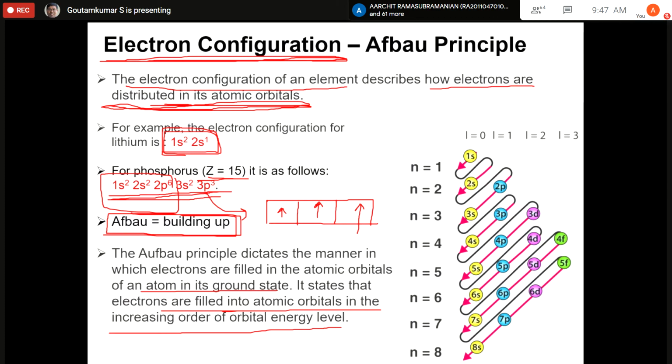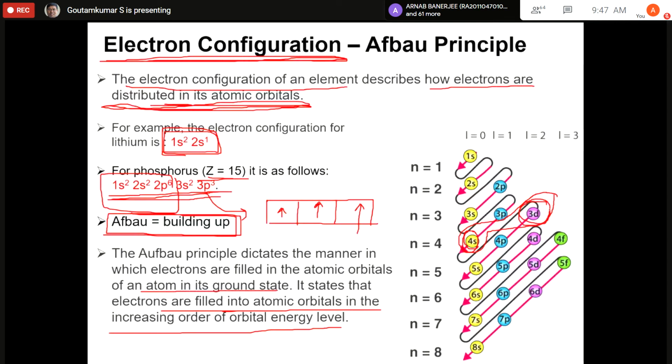So 2s energy is more than 1s. So first 1s will be filled in, then 2s. After 2s, it will be 2p. After 3s, it will be 3p, and then 4s. And you have to understand that the 4s orbital is filled before 3d, because 4s is more penetrating than 3d, and the energy of 4s is lesser than 3d.